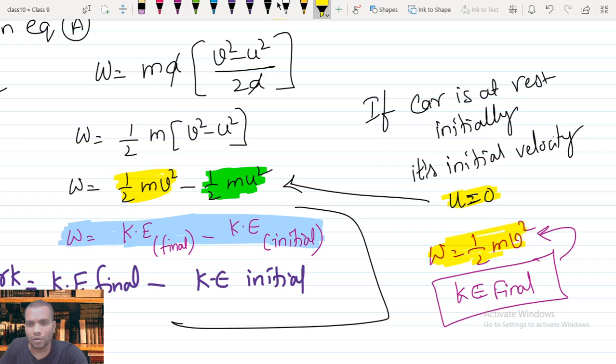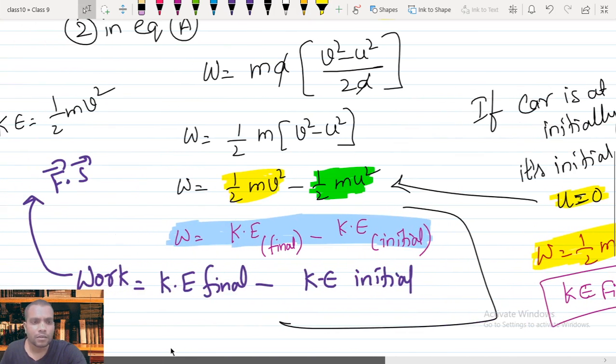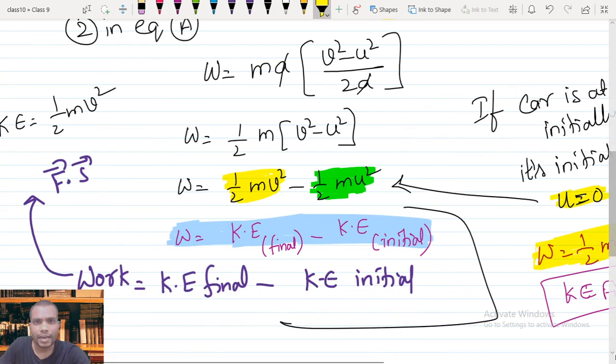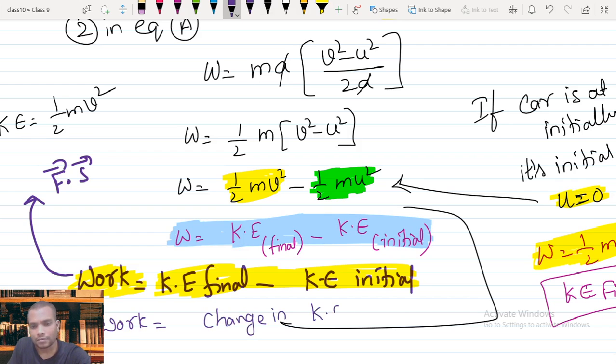So here we got two formulas. One is the formula for kinetic energy, and the other is another formula for work, the change in kinetic energy. So work equals kinetic energy final minus kinetic energy initial, which is also known as the change in kinetic energy. Please remember that. Work equals change in kinetic energy.